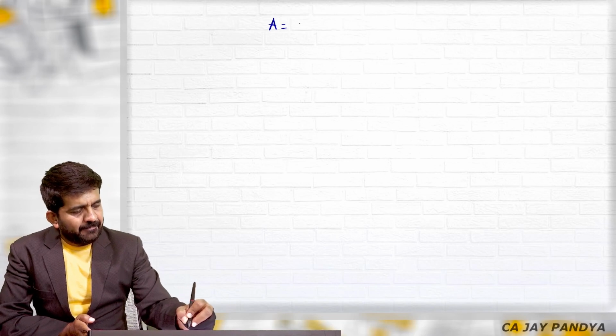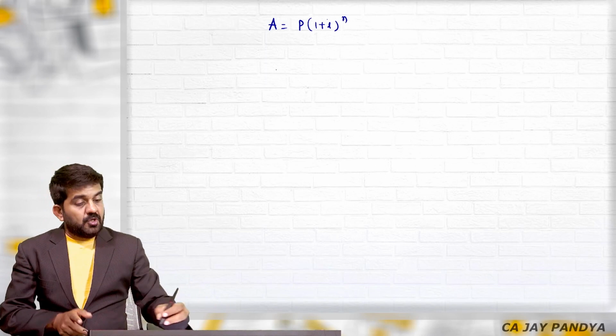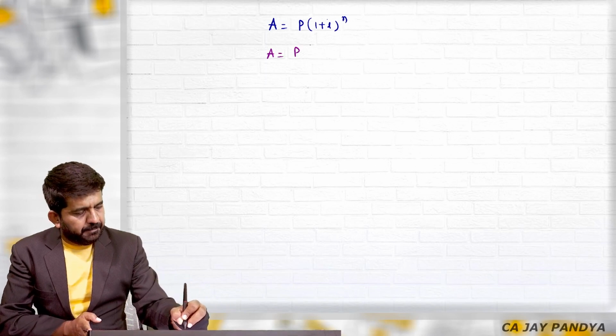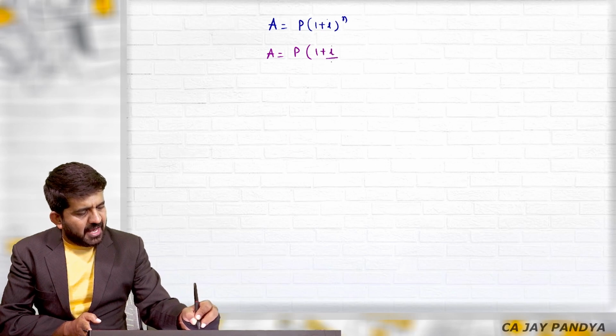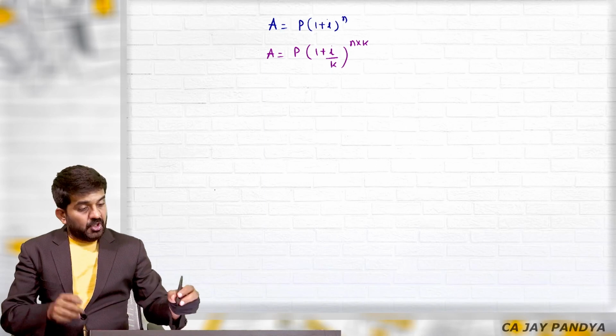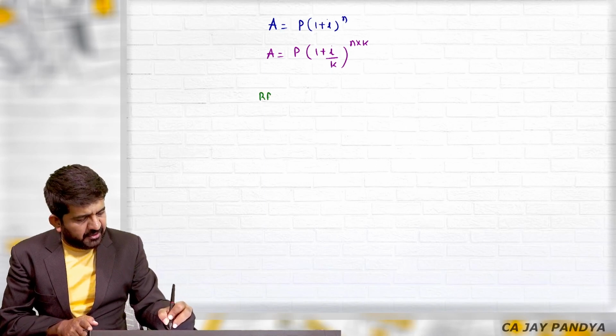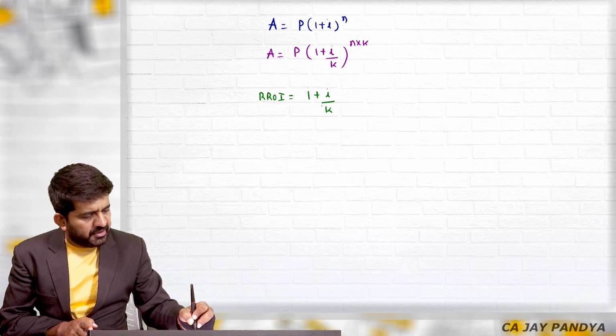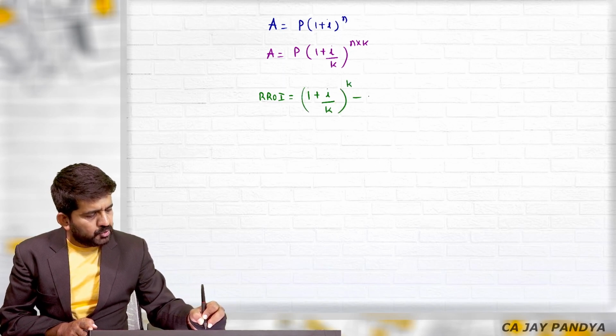Before that, let us summarize all the formulas that we have done up till now. We have done A equals P into 1 plus I raised to N. When the interest is compounded more than once, P into 1 plus I upon K raised to N multiplied by K. If you want to find out real rate of interest, it is 1 plus I upon K raised to K, minus 1.